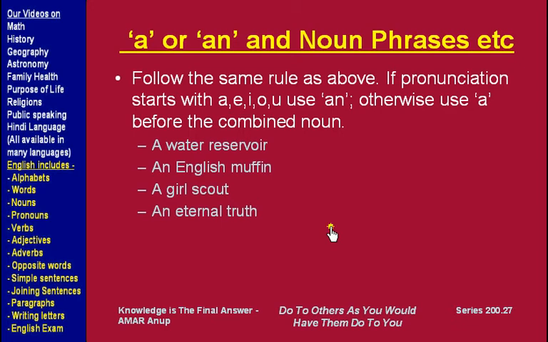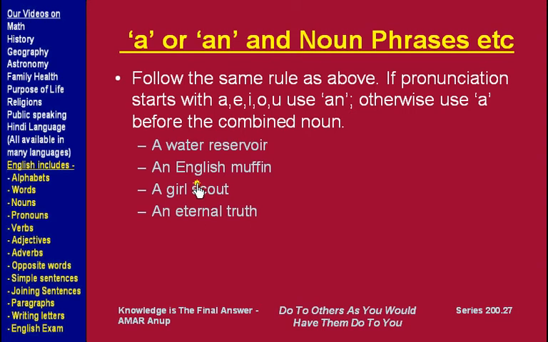As far as use of a or an is concerned, we follow the same rules: if the pronunciation of the noun phrase starts with a, e, i, o, u, then we use an, otherwise we use a before the combined noun phrase.